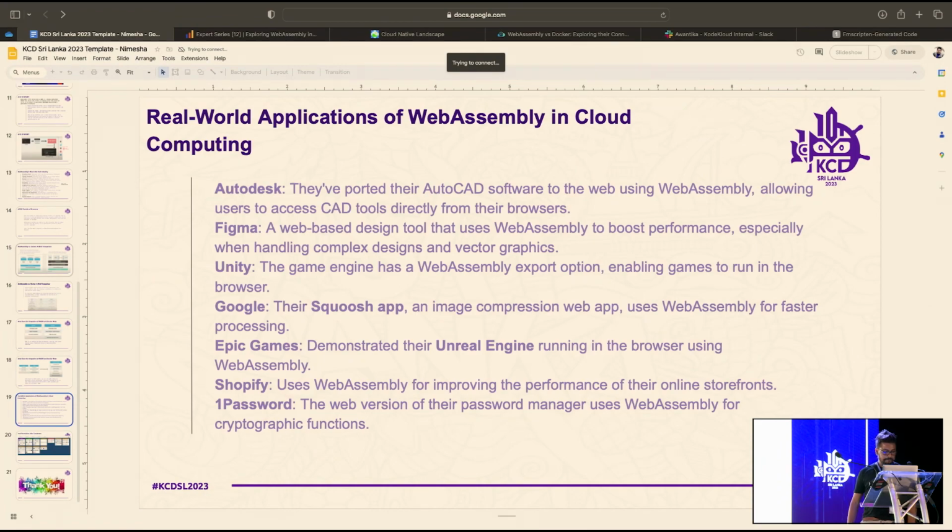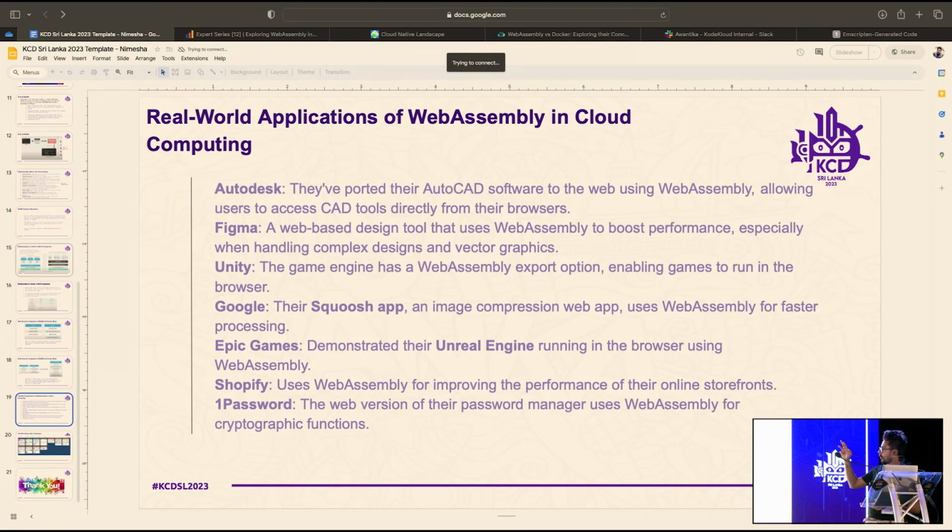For the final slide, I am going to give you some examples of real-world applications of WASM. As I mentioned, Figma uses WebAssembly to boost the performance of its web application.